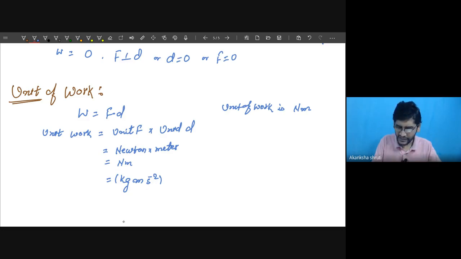So substituting in terms of basic quantities, it is this one, multiplied by meter. Both of these meters are in the numerator, so their exponents 1 and 1 will get added. Therefore, we can write this as kg meter square per second square. Is it okay?